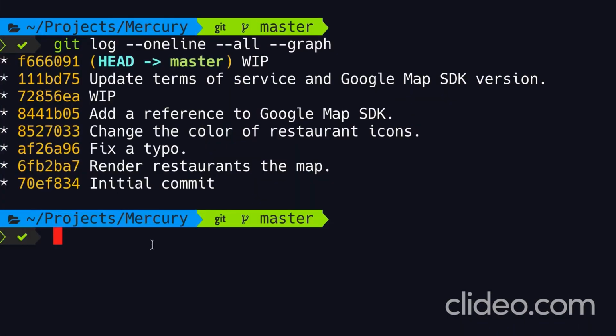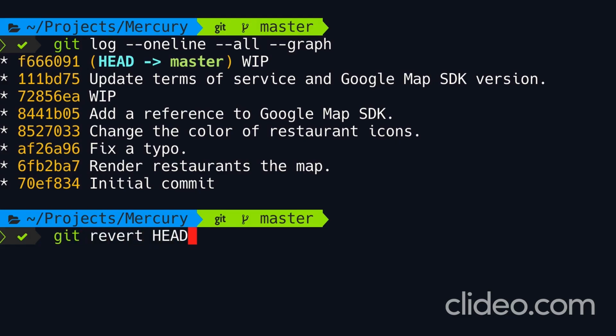Let's say we have pushed all these commits to a remote repository, and now we want to undo one or more of them. As I explained before, resetting the head is not an option here because we don't want to drop the commits that we have shared with others. So we have to use the revert command. Now, let's say we want to revert this commit over here. We type git revert head.